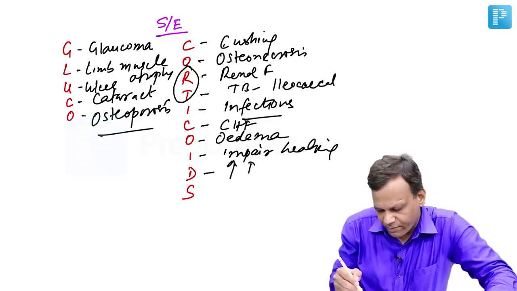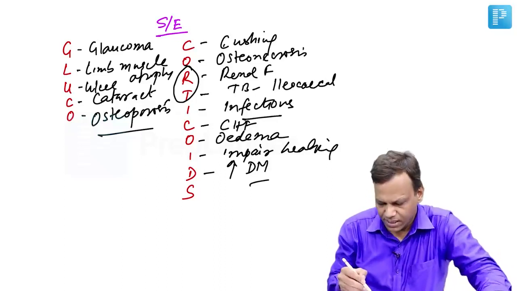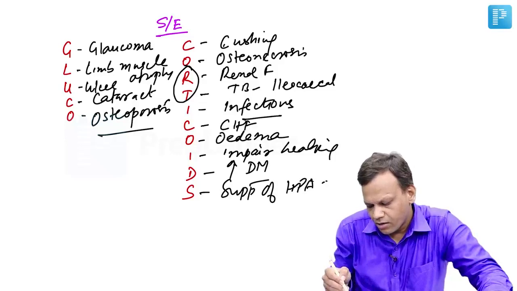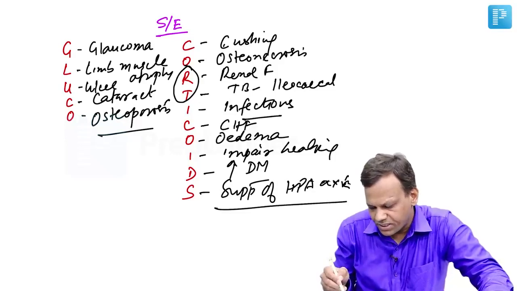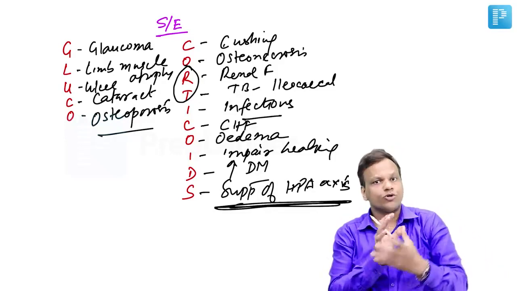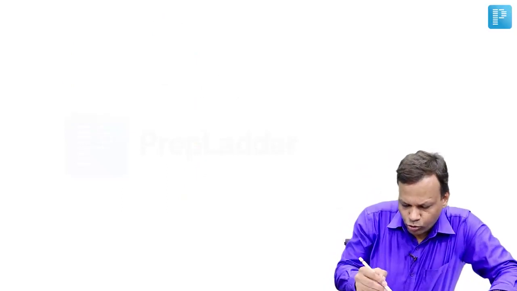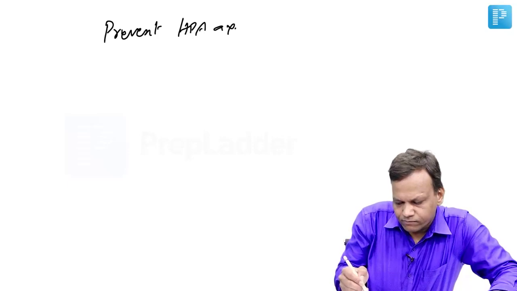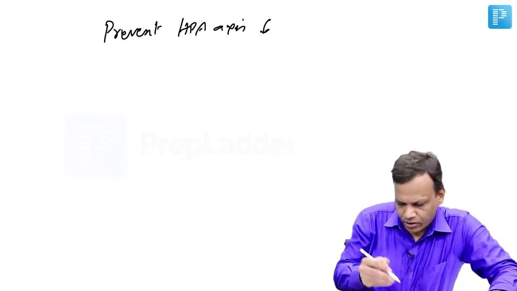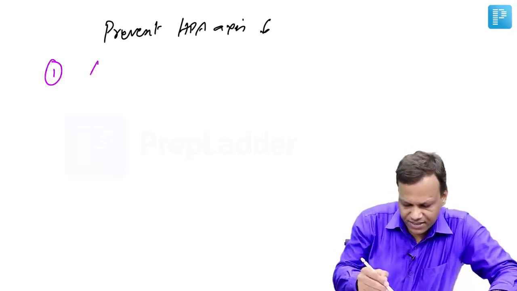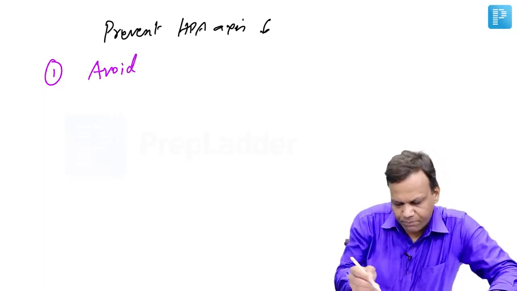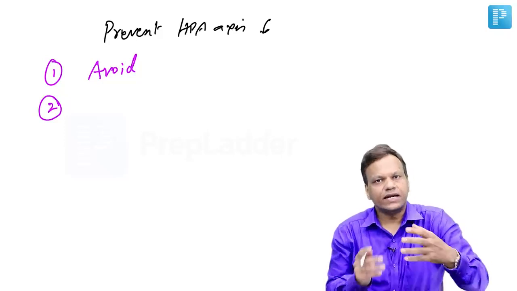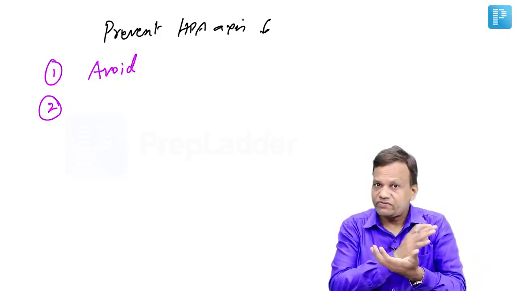Then they increase the risk of diabetes mellitus by causing hyperglycemia, and they can cause suppression of the HPA axis. So that is very important. Glucocorticoids can cause HPA axis suppression, so we need to prevent that. What are the options? How to prevent HPA axis suppression? The most important thing: do not use glucocorticoid unnecessarily. That means avoid when we can manage with other drugs.